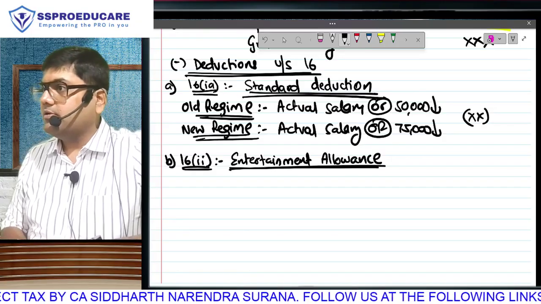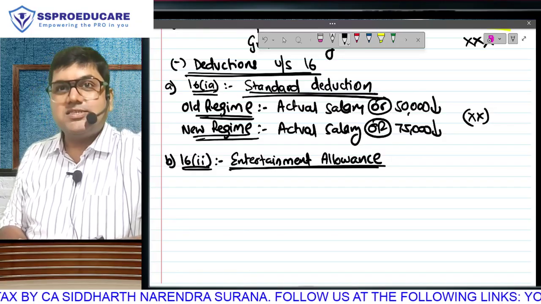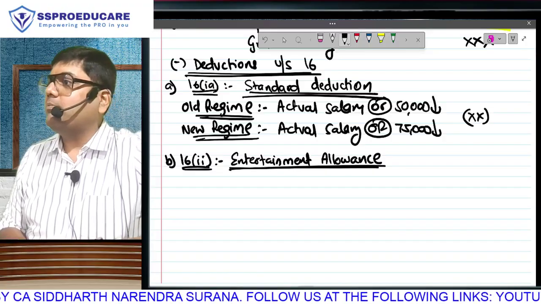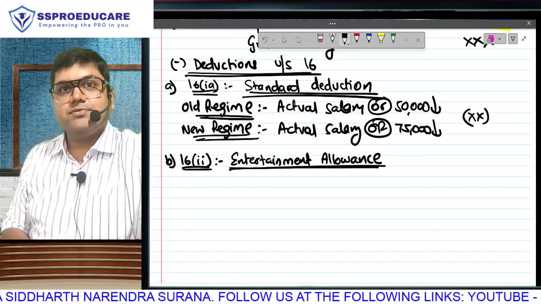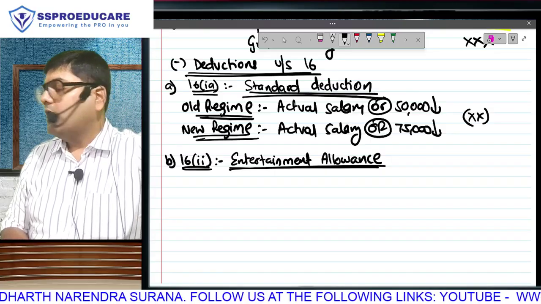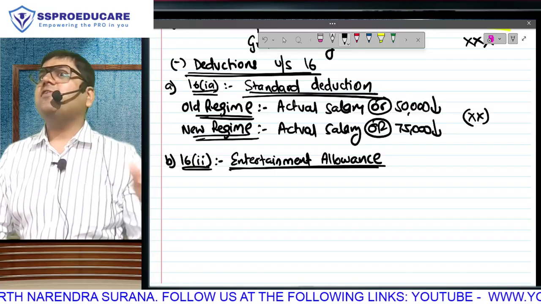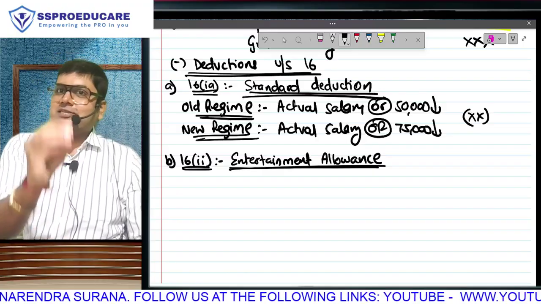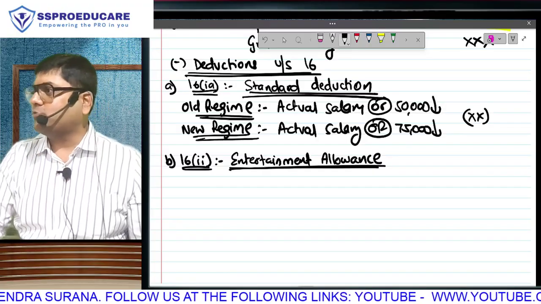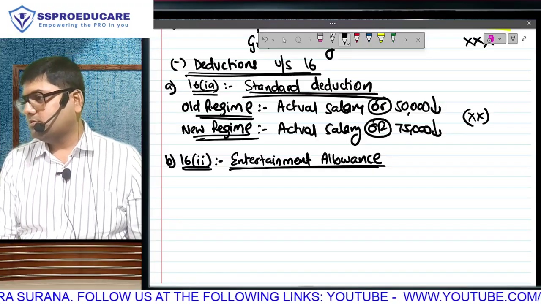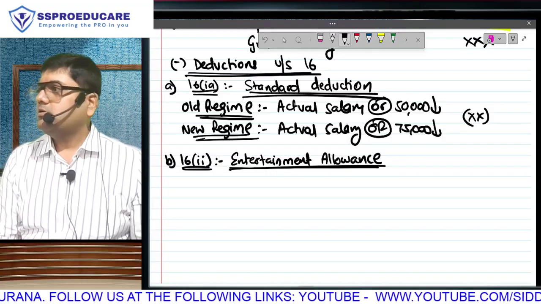This is an allowance. Allowances that way are self-explanatory. For example, the moment I say house rent allowance, in the name itself you come to know why my boss is giving me this money. Why? House rent allowance. To pay rent of the house.